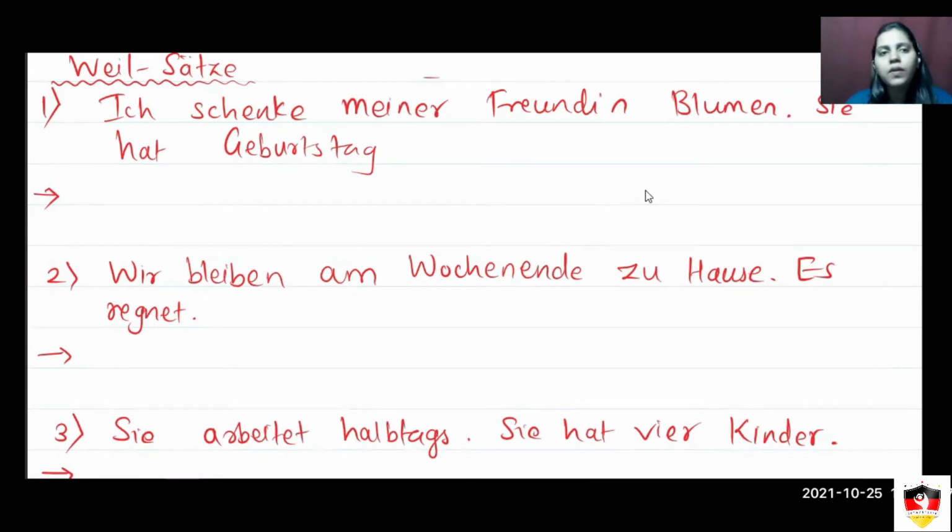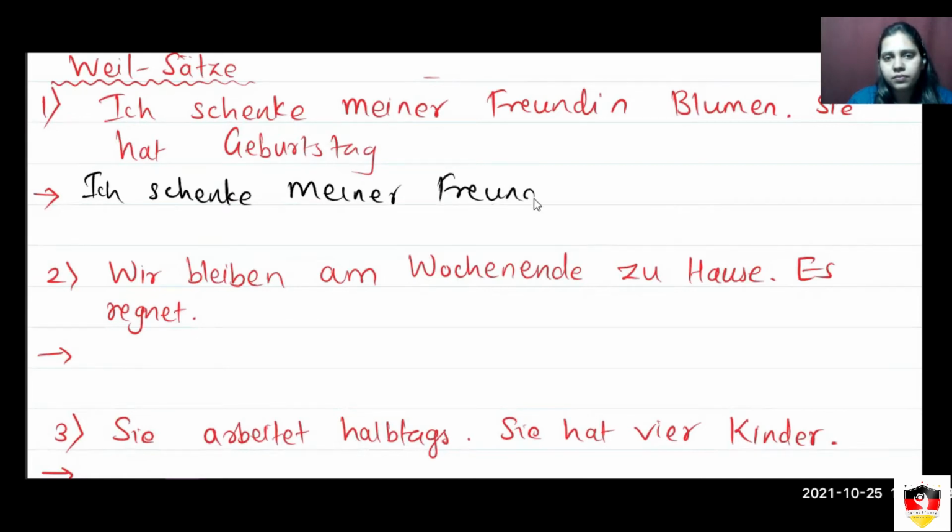So I can clearly say that Ich schenke meiner Freundin Blumen is the Hauptsatz over here. So I will write: Ich schenke meiner Freundin Blumen. Then here comes a comma. Okay, don't forget this comma. Always when you connect two statements with weil, wenn, or dass, there will be a comma. Okay, then the next statement.